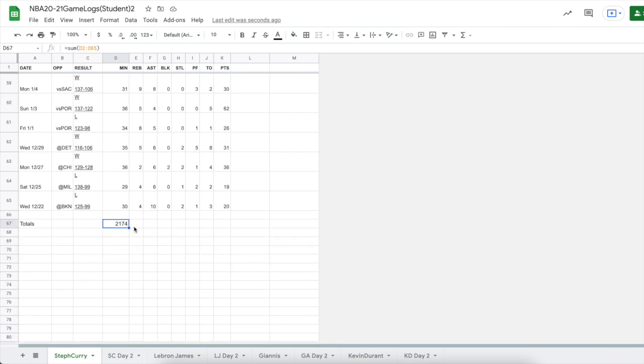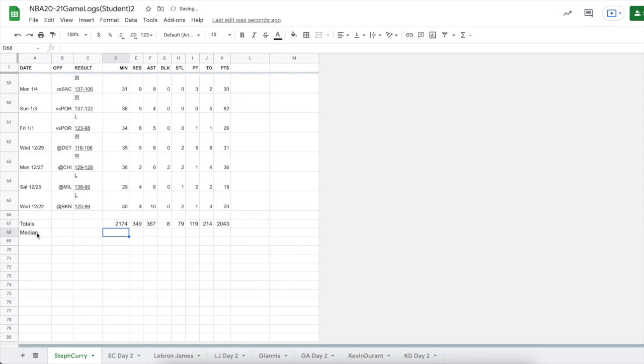So we want to drag this formula all the way across. We do that by getting the blue square at the bottom. When we go our mouse cursor over there, it turns into the crosshairs, and we can drag that right across. So now we found the totals for each of those rows. Terrific. The next thing that we're going to want to find is the median of this data. Median is the middle number.